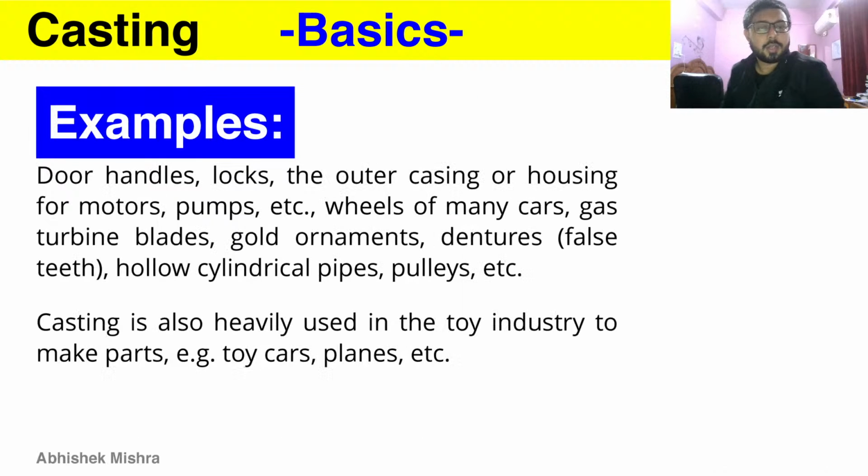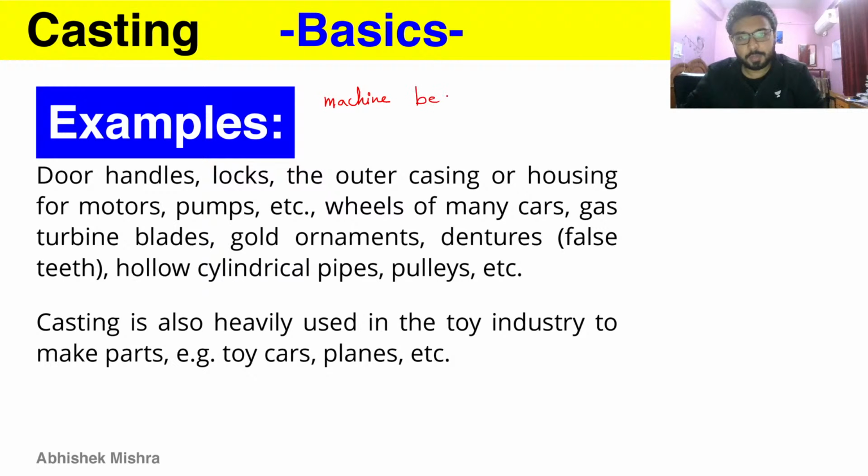And now let's see the examples: door handles, locks, the casing or housing for motors, pumps, wheels of many cars, gas turbine blades, which use the investment casting process, gold ornaments, dentures, that is false teeth, hollow cylindrical pipes, pulleys, etc. Casting is also heavily used in the toy industry to make parts, for example toy cars, planes, etc. So I will give you one more example here, which is there for casting: